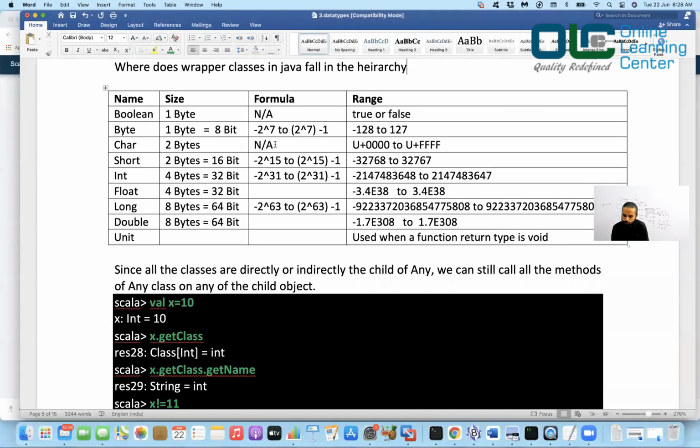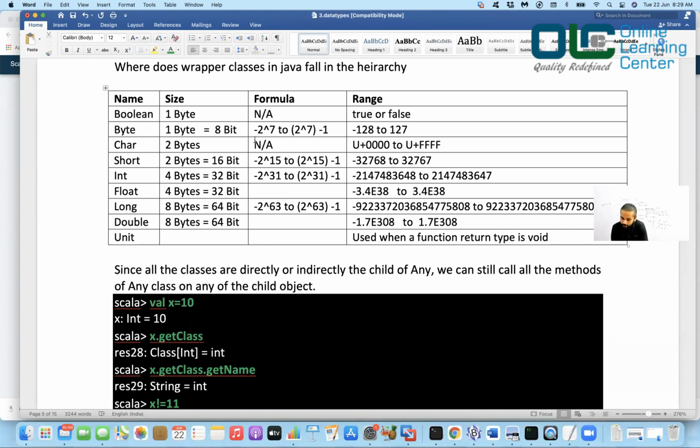Okay, look into this document. I've written it very neat and clean here. So you can have boolean, byte, char, short, int, float, long, double, and these are the sizes 1, 2, 4, 8, right? And then the formula is not available for boolean because it just stores 0 and 1, so it's all 1.